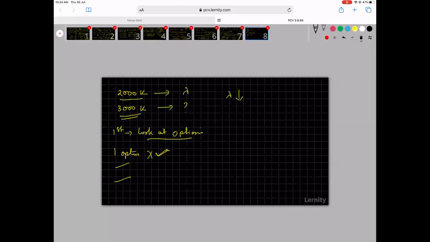If it is 2000 Kelvin, it is lambda. Now you all have to understand there is another formula which says that the energy is proportional to T power 4.